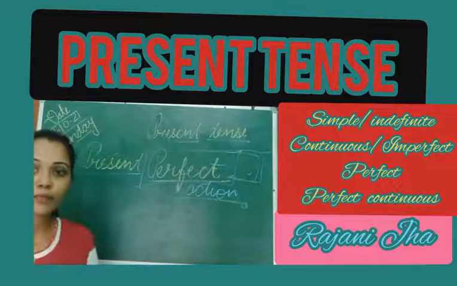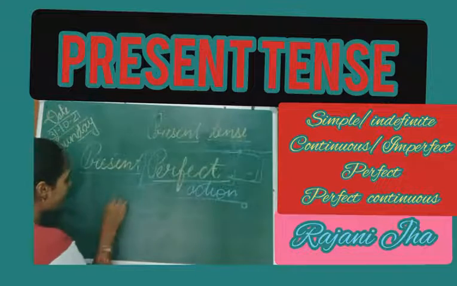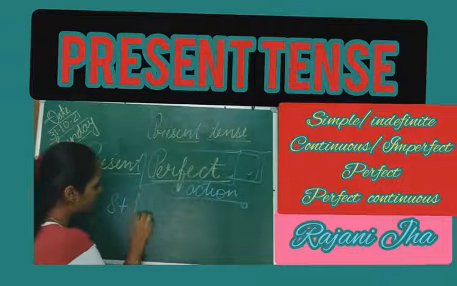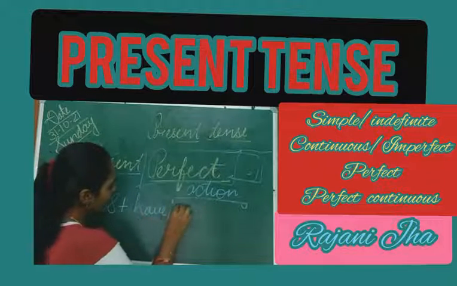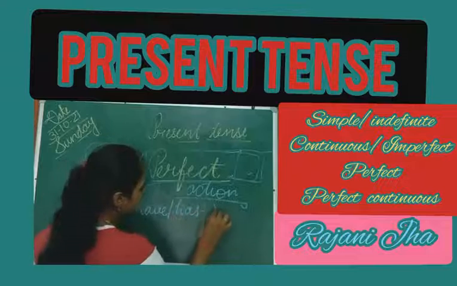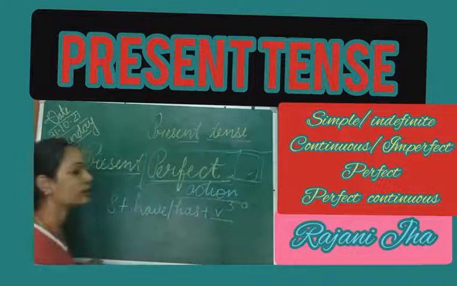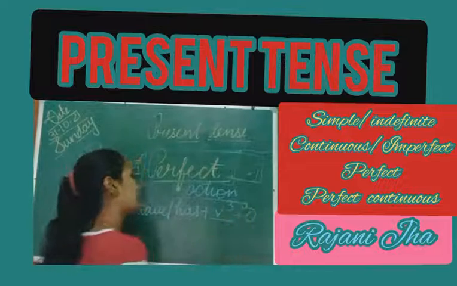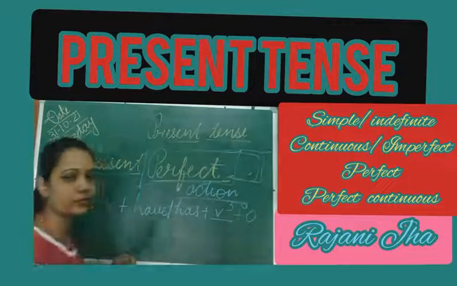So the structure of present perfect tense is again: subject, then the helping verb, that is have or has, and then the third form of verb. After that it depends on whether we want to use an object or not, according to the sentence.